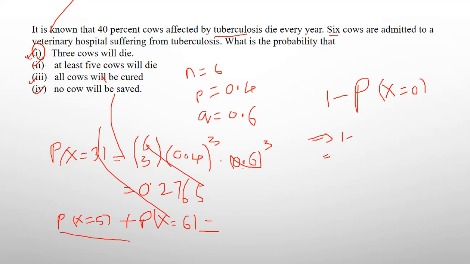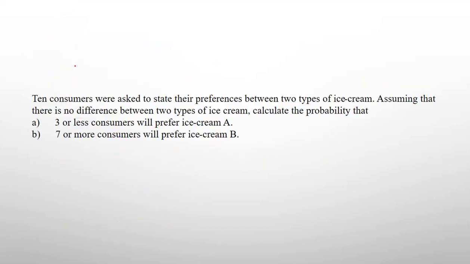You can calculate this. No cows will be saved means probability of x equal to 6, means all cows going to die, probability of x equal 6. Then you get the cows will be saved. This is also another type of example of binomial distribution. Now we can move to one more example.